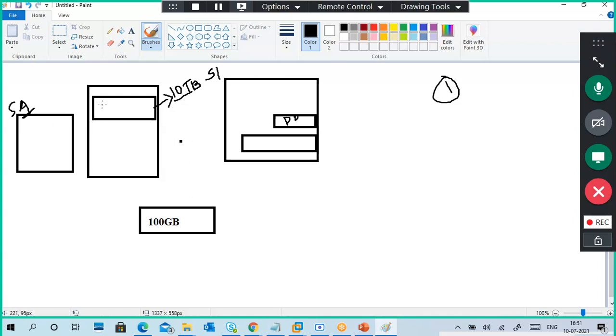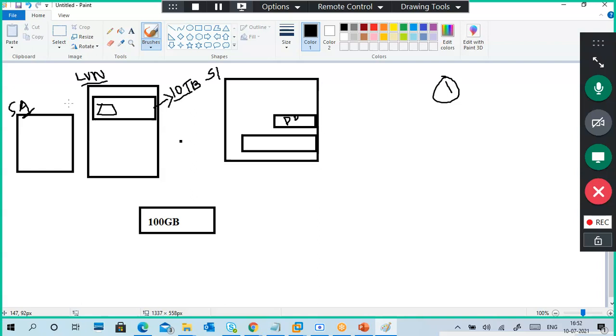He'll create a 100 GB simple disk, which we call a LUN, logical unit number. He creates a disk space, like a virtual hard disk, a small disk space from the 10 terabytes.